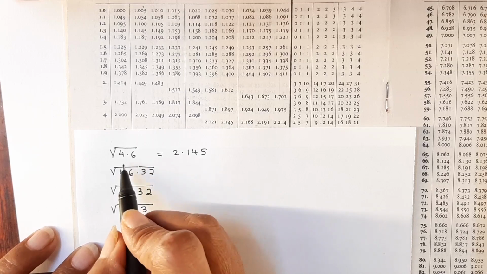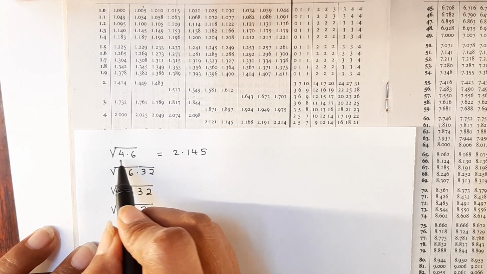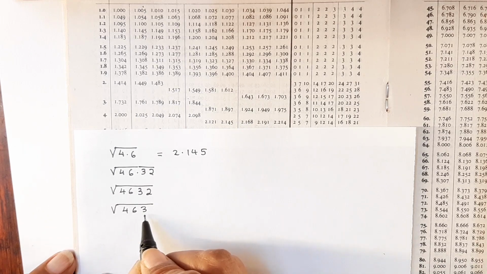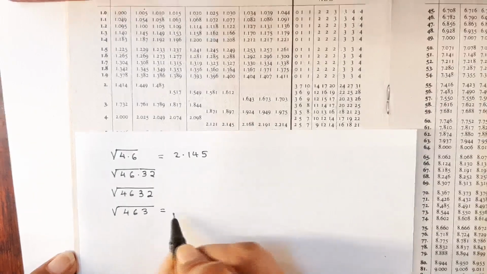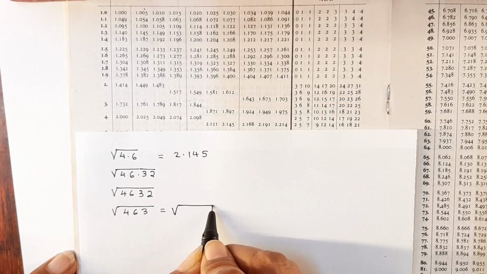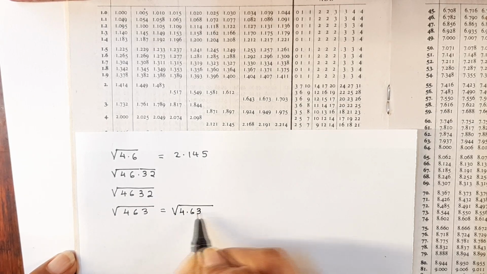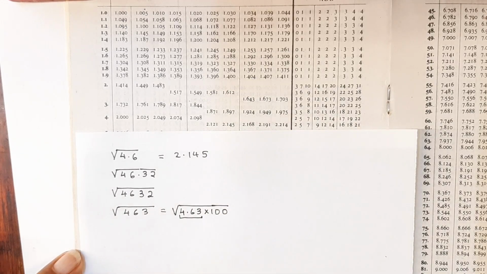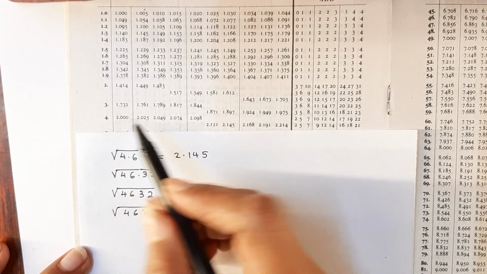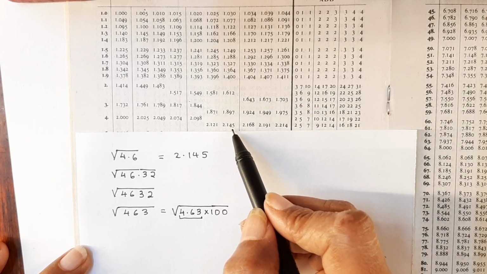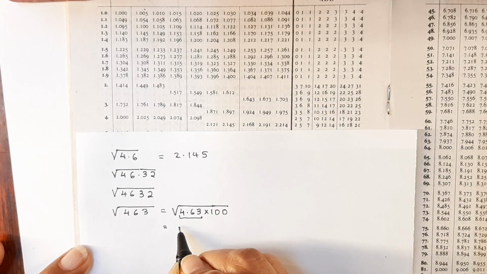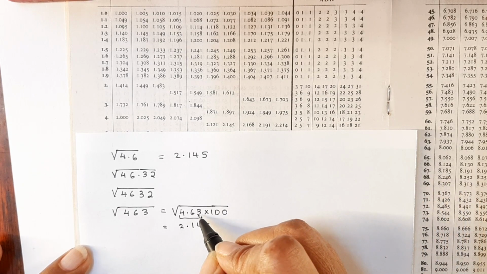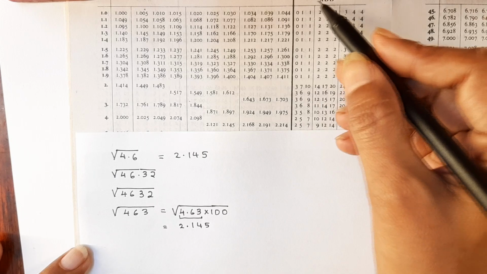Now in this 4.6, can you see we have one digit? So you have to look for a number here which is again of odd digit. Now can you see this is 463? So 463 will be now under root 4.63 multiplied by 100. So we find the square root of 4.63. Now let us look at 4.6, that is 2.145. So I'm just writing that 2.145. And now I come to the difference column in 3.